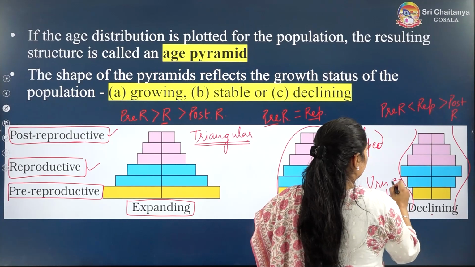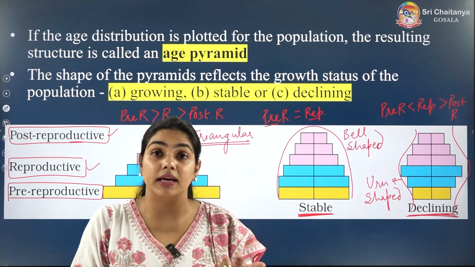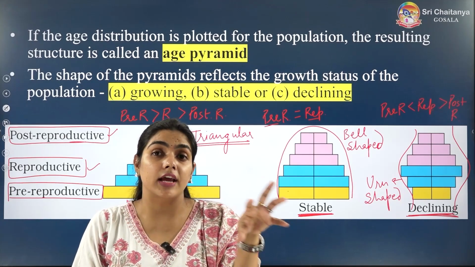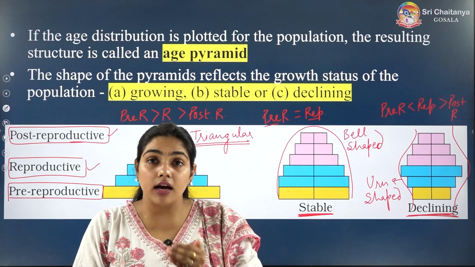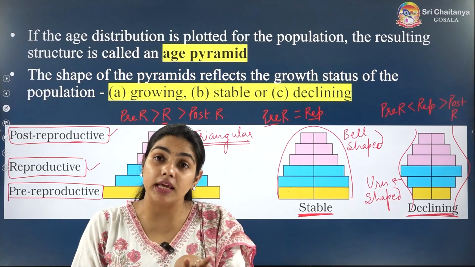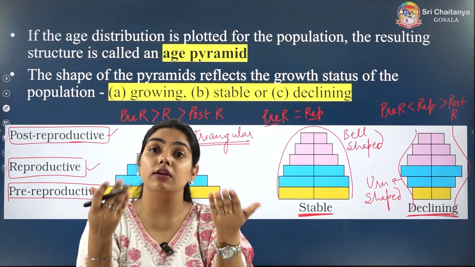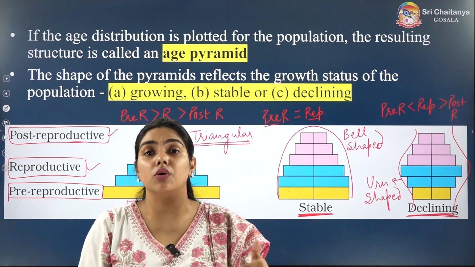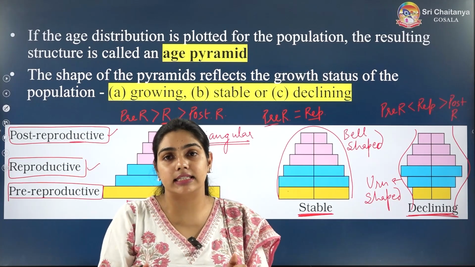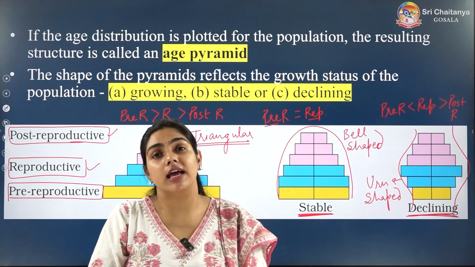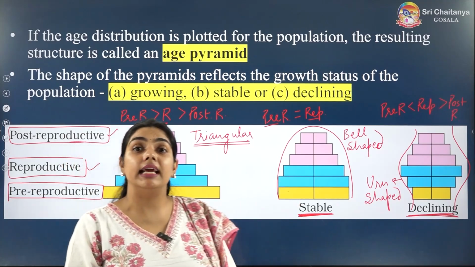It is an unshaped pyramid in which you can see population is going to decrease, because now the number of organisms in the reproductive age is more than the number of organisms in the pre-reproductive age. When the pre-reproductive will come into the reproductive age, they will not be able to make that much contribution to the population. They will be reproducing less, because the number of organisms is less. So that is why the population will be declining.